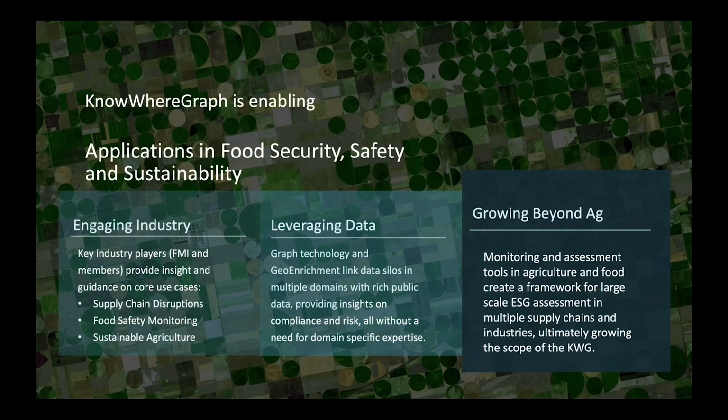In summary, the Nowhere Graph project is enabling applications in food security, safety, and sustainability by engaging industry partners such as the Food Industry Association to work on issues around food supply chains and disruptions. By leveraging publicly available data, we are able to bridge data across multiple domain silos. We anticipate that this technology will move beyond agriculture and food production to large-scale ESG assessments incorporating multiple supply chains.